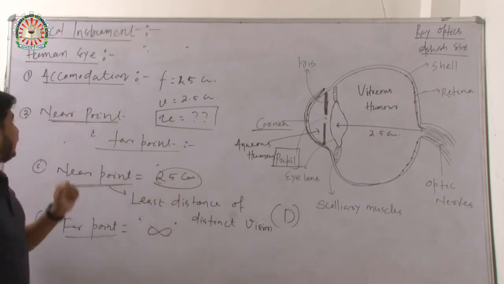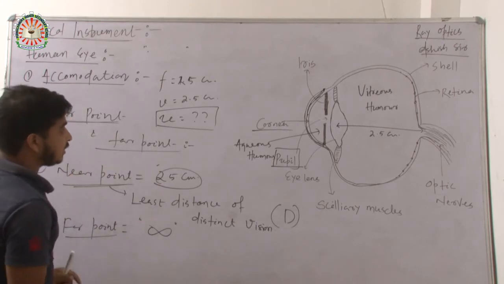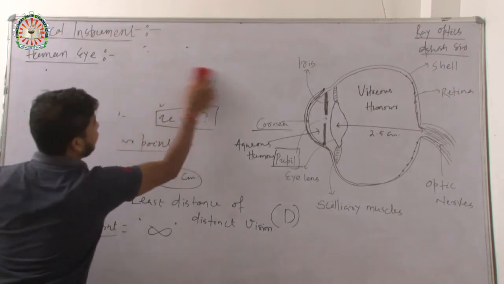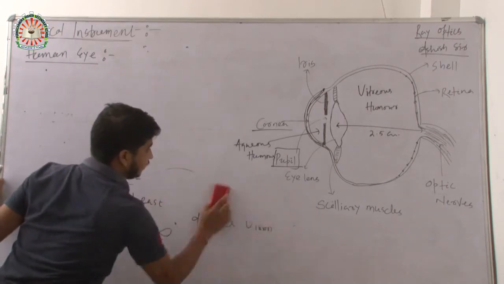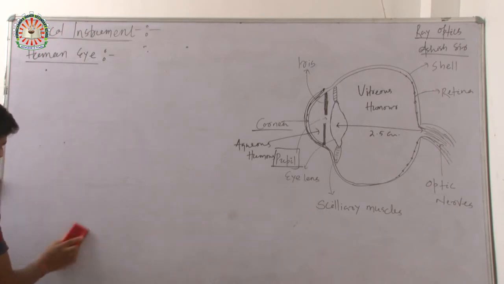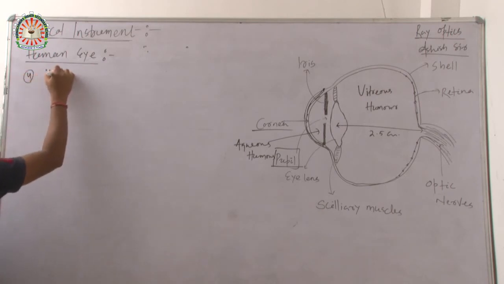So these are a few things: accommodation, near point and far point. Now let's discuss another point, that is visual angle.